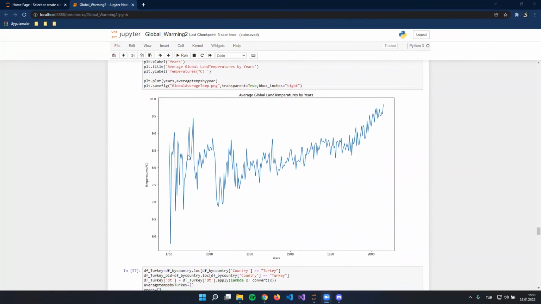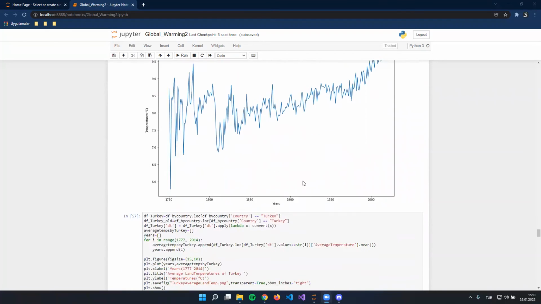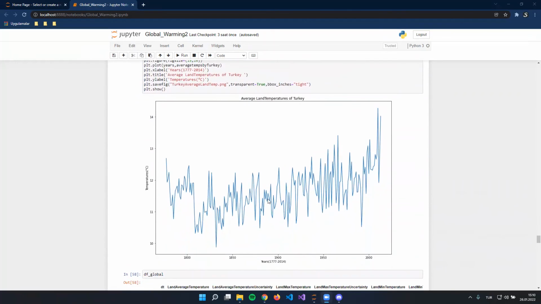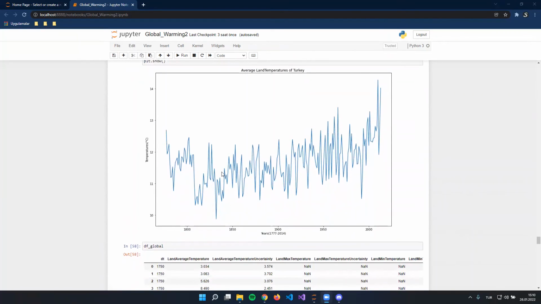By looking at this chart, especially after 1900, we can see that the rate of rise of temperature values increased considerably. We can say that after these years, the carbon dioxide emission rates increased dramatically because of several reasons, for example usage of solid fuels and motor vehicles. After that, we did the same calculations specifically for Turkey.